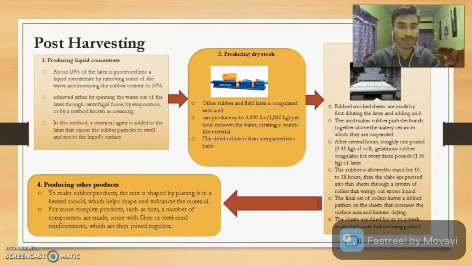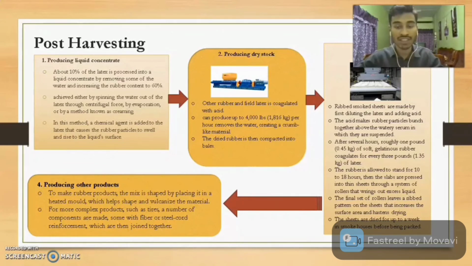Now moving on to post-harvesting, we have 4 methods, which start with producing liquid concentrate. In this process, latex is processed into a liquid concentrate by removing some of the water and increasing the rubber content up to 60%. This is done by spinning the water out of the latex, by centrifugal force or by an evaporating process, and is known as the creaming method.